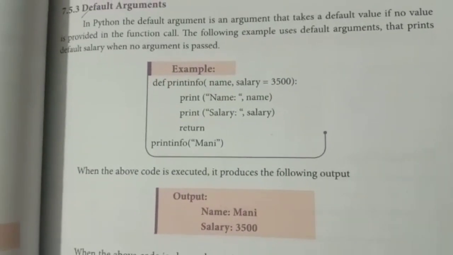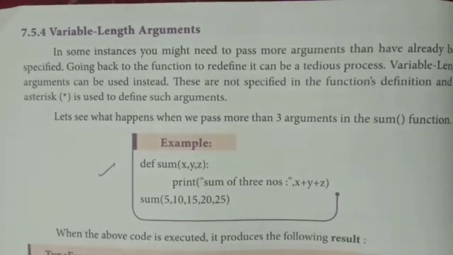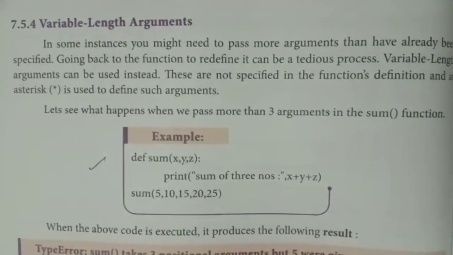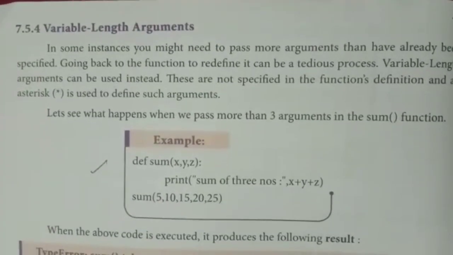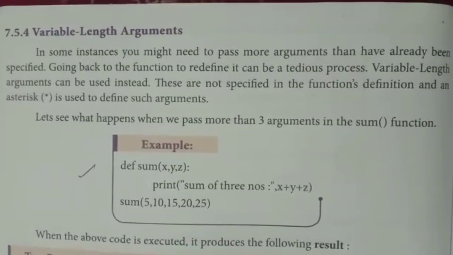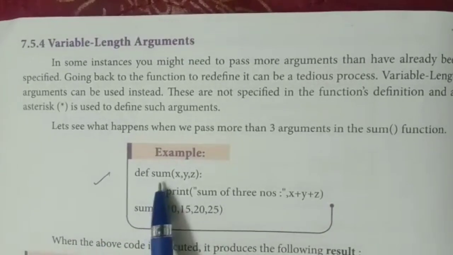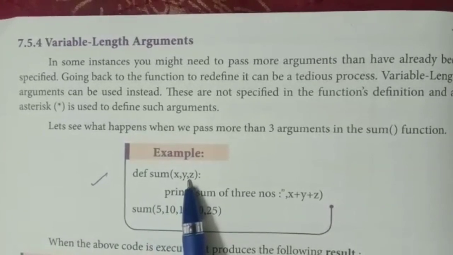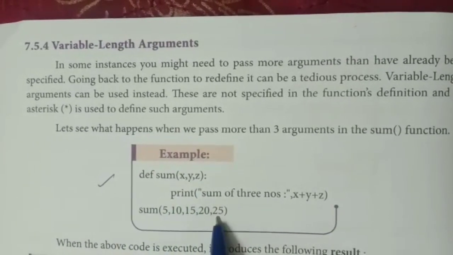This is default argument. Next one we have is the variable length argument. In some instances, you might need to pass more arguments than have already been specified. See this example. You have some function and three variables, and below, 5 values are given.